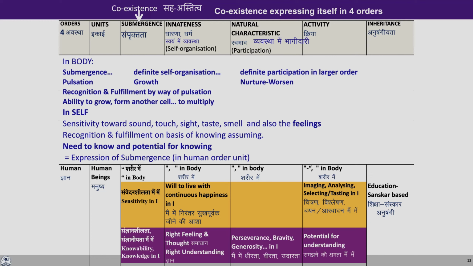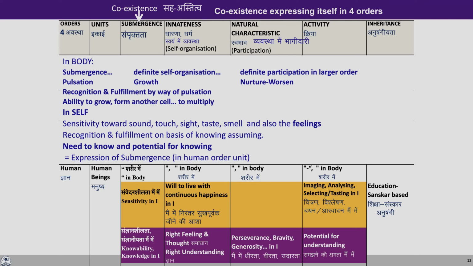And this is all an expression of submergence in the human order unit. So the submergence, that is the coexistence, is expressing itself in the four orders, and we can see how it expresses in the human order. Now, if you look at the chart below, you can see that there is sensitivity in the self as well as knowability and knowledge in the self. So the sensitivity is already there, knowability is there, the knowledge has to be ensured.